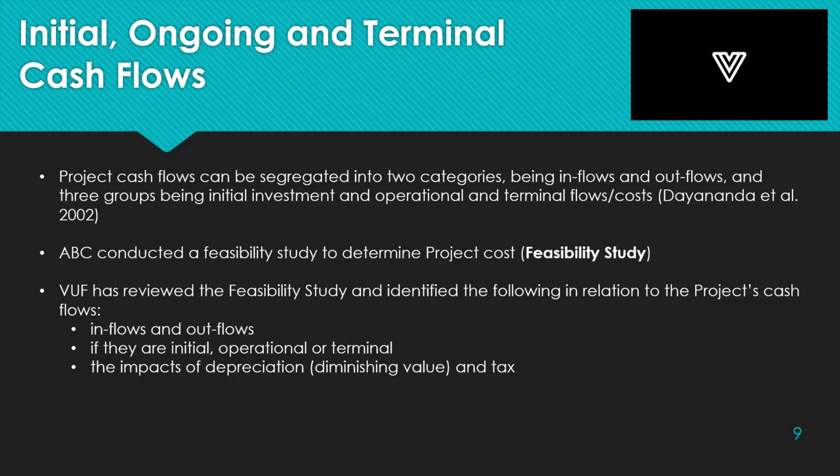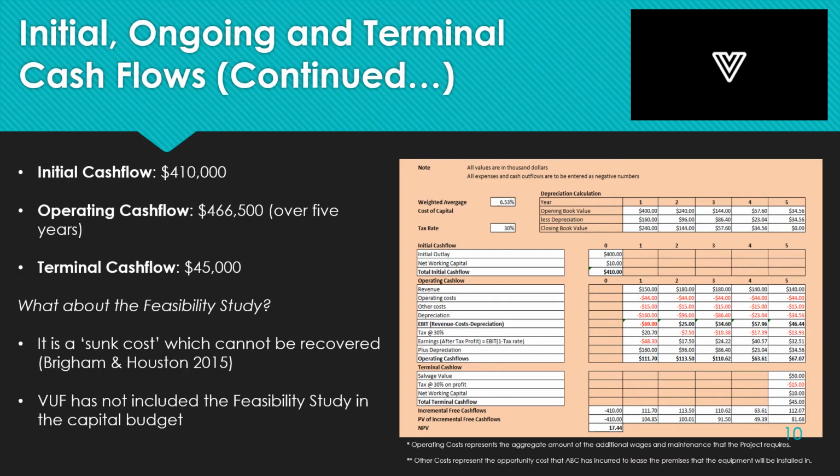ABC conducted a feasibility study to determine the costs associated with the project. VUF has taken a look at the feasibility study and has determined the project's inflows and outflows, whether such cash flows are initial, operational or terminal, and the impacts of depreciation and tax on project cash flows, using a diminishing value for depreciation. The table on the slide outlines this analysis.